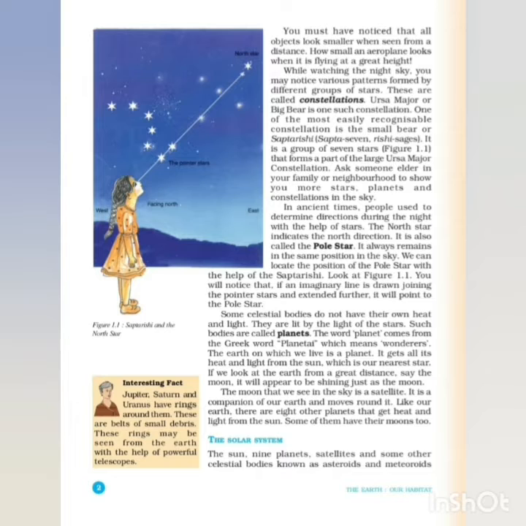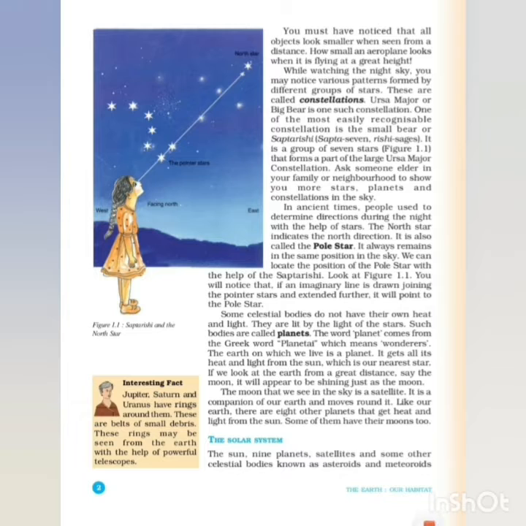The word planet comes from the Greek word planetes, which means wanderers. They are wandering in the sky, no? So they are called planets. The earth on which we live is a planet. We live on which planet? We live on Earth. Earth is known as the blue planet because only on Earth is water present. All these things you know from the previous class itself.